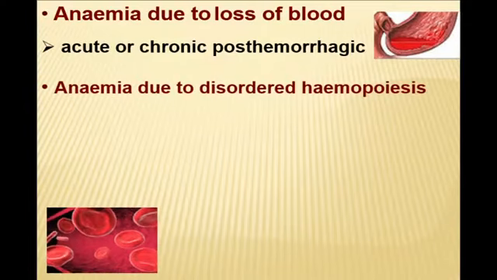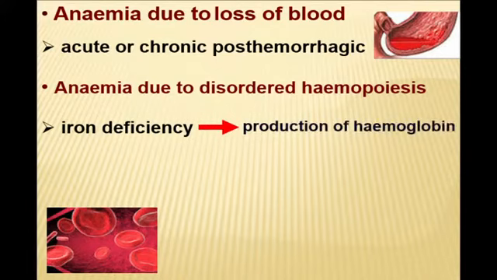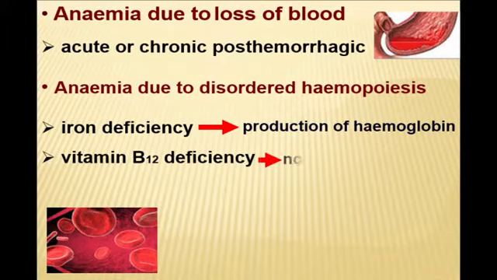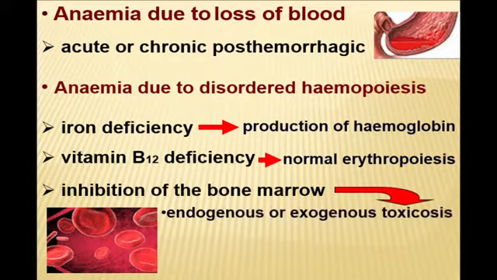If we are talking about anemia due to disordered hematopoiesis, first of all, it is iron deficiency anemia, because you remember that iron is needed for production of hemoglobin and controls the main function of erythrocytes, transport of oxygen. Vitamin B12 deficiency anemia appears due to disordered erythropoiesis and the process of erythrocyte maturation. And a more significant problem is the one which appears due to inhibition of bone marrow activity.